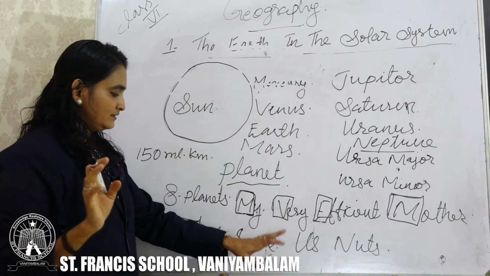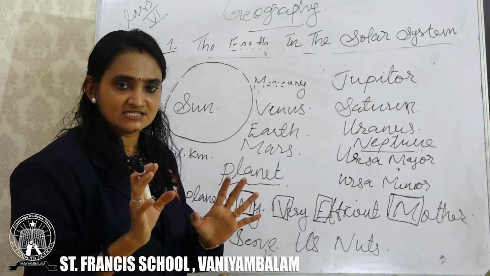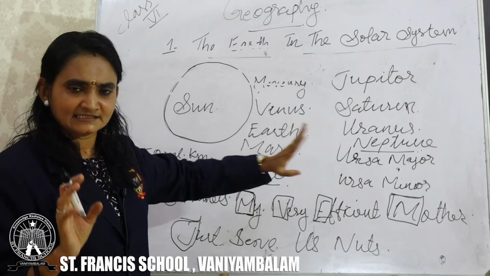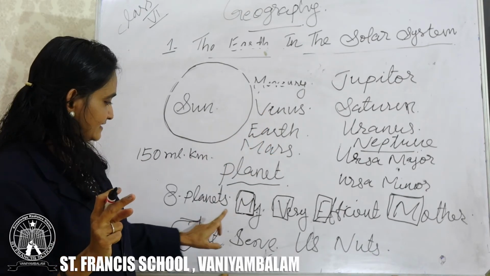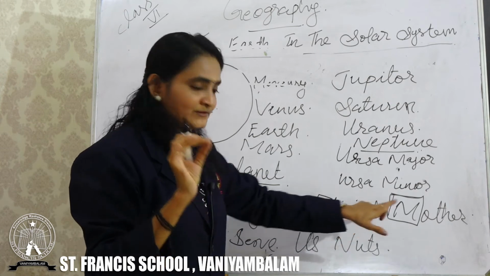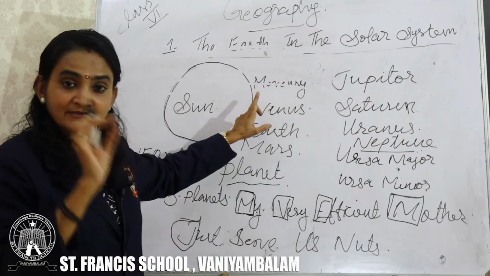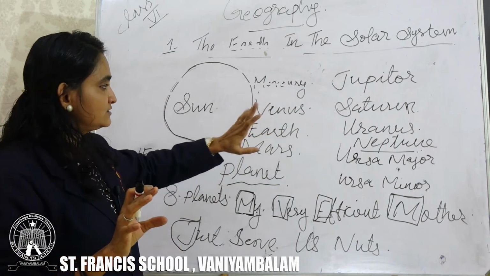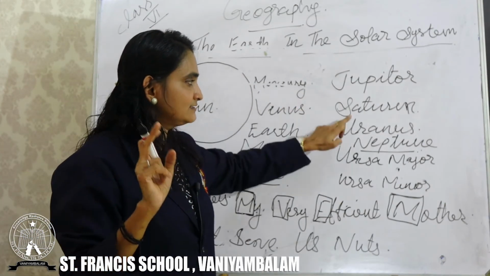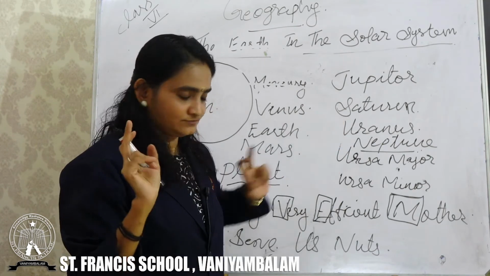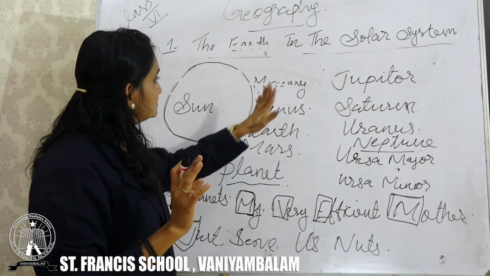So these are our 8 planets. When you learn this sentence by heart, it is very easy to remember our 8 planets. Otherwise you will miss something, any one or two you will miss. So when you learn this sentence, my very efficient mother just serve us nuts, the first letters give our planets. Is that clear, everybody? So which are the planets? Mercury, Venus, Earth, Mars, Jupiter, Saturn, Uranus, Neptune. Clear? So this is our class today.